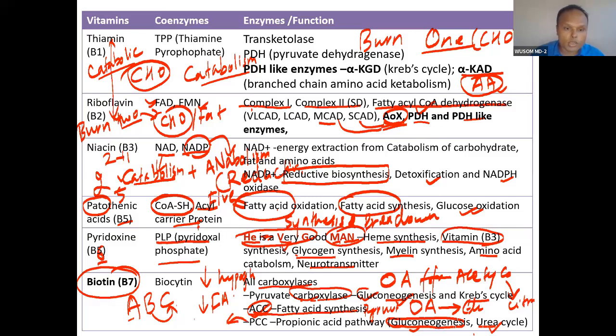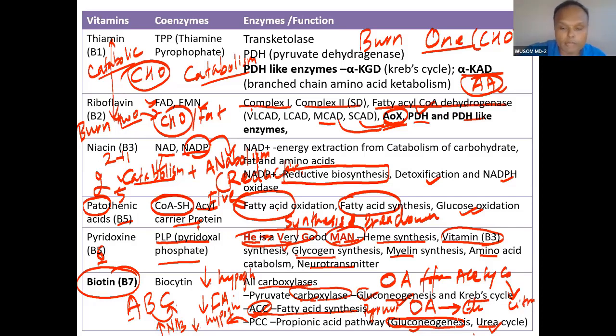So low glucose, again hypoglycemia, and many more things are involved in it. And since the urea cycle is involved, biotin deficiency can lead to high ammonia, hypoglycemia, and low fatty acid.